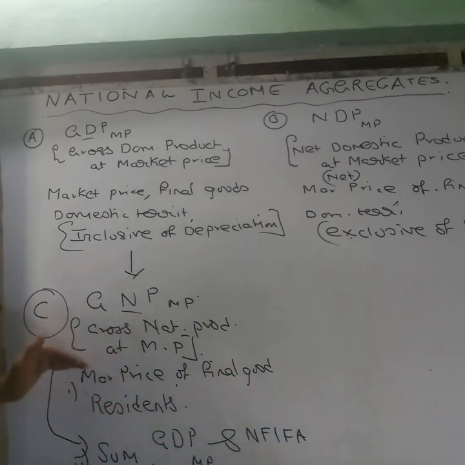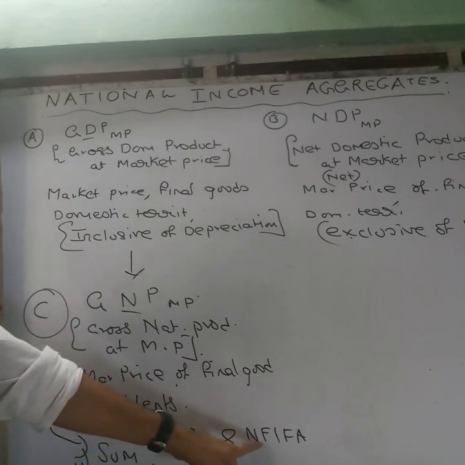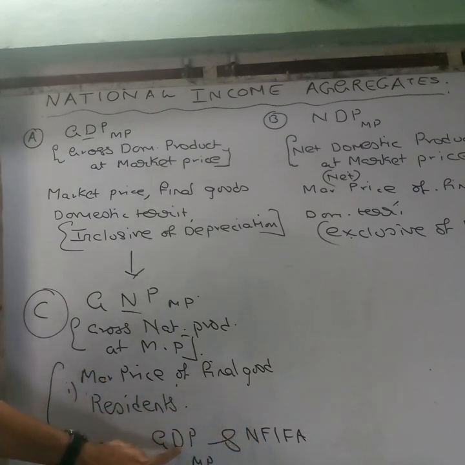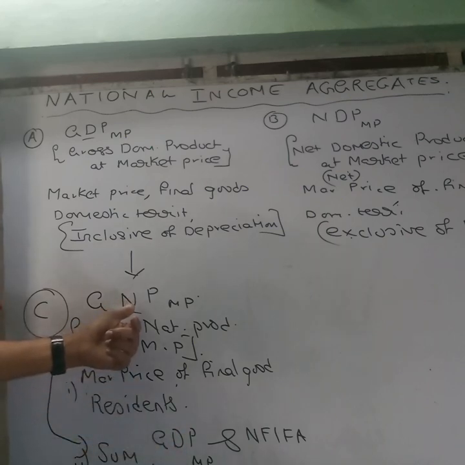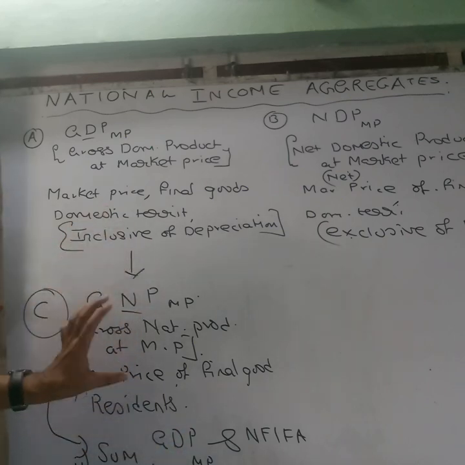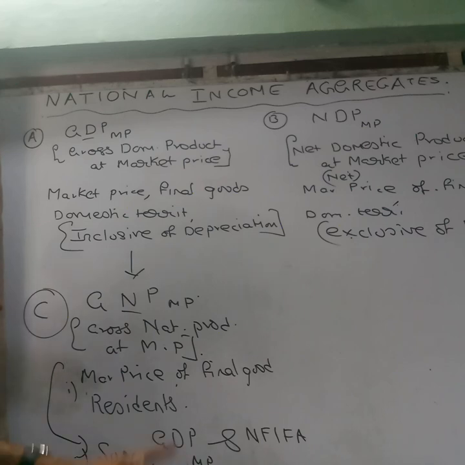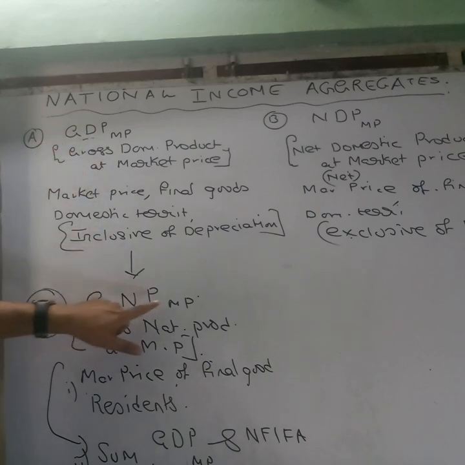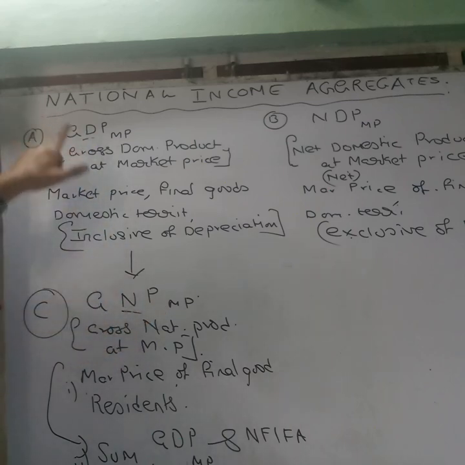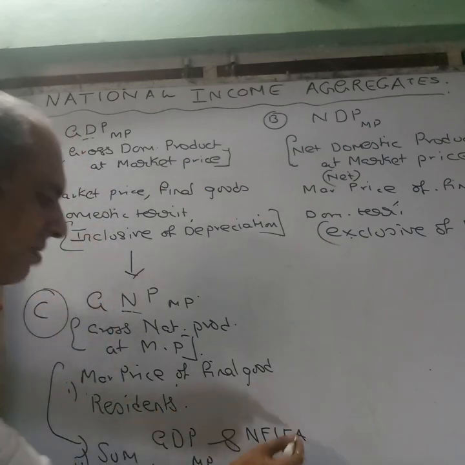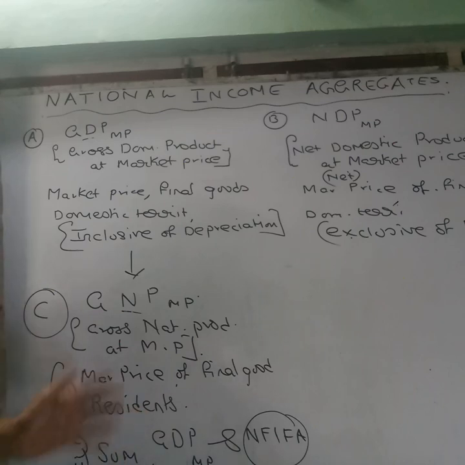Or you can define in terms of residents. The important thing is, as soon as you add net factor income from abroad, the term domestic gets converted into national. So both of them will land you with the same answer in terms of differentiation and defining GNP at market price. So GDP and GNP at market price, what is the only difference? National compared with domestic. What is the point to be remembered? NFIA is added to convert into GNP at market price.